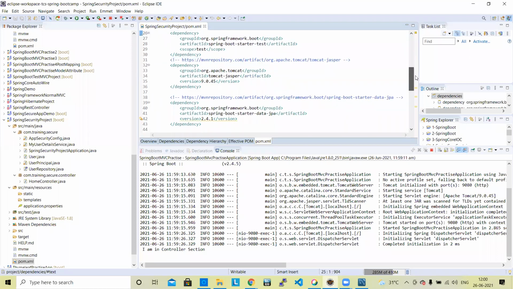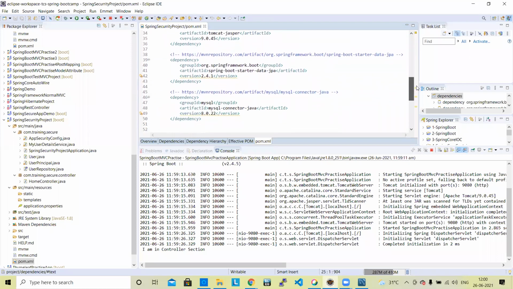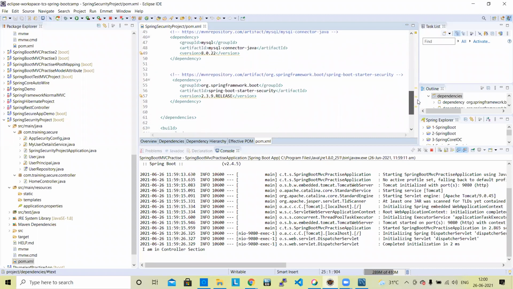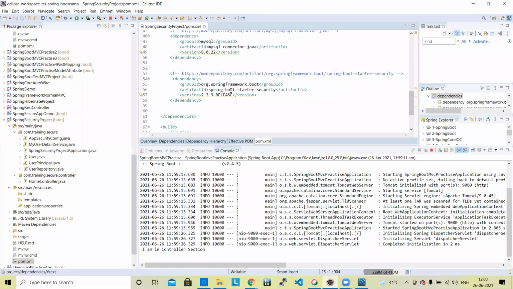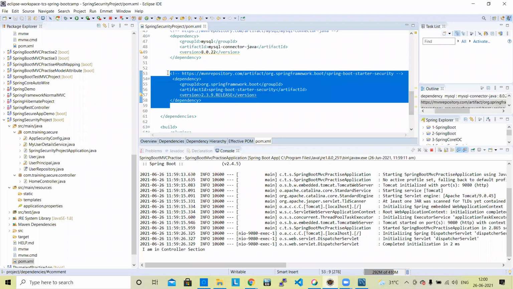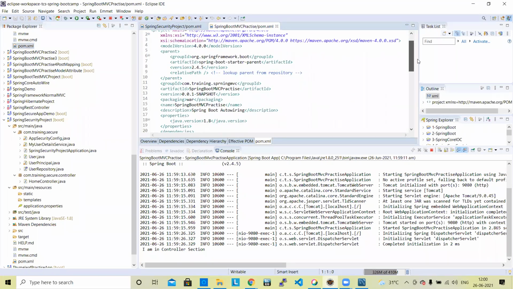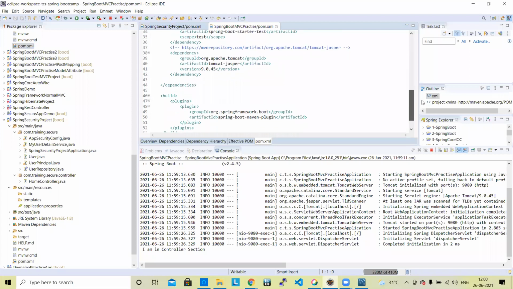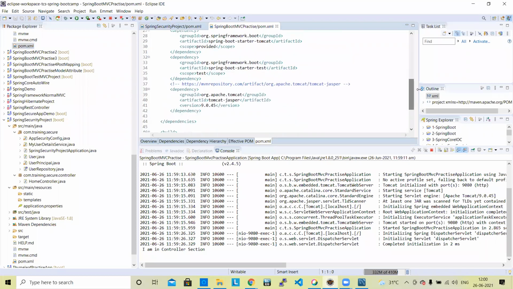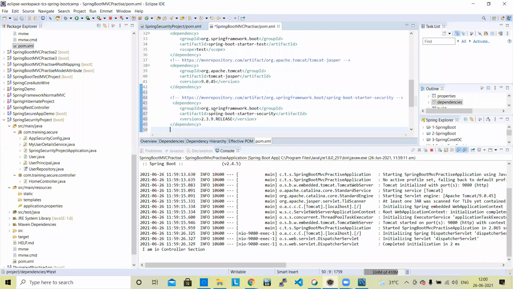Spring Boot Starter Security. Just notice it. Okay, this is the dependency, Spring Boot Starter Security. If you add this dependency to this project, open this project. This project does not have any security. I am just adding this dependency here. You just check what happens after adding it.